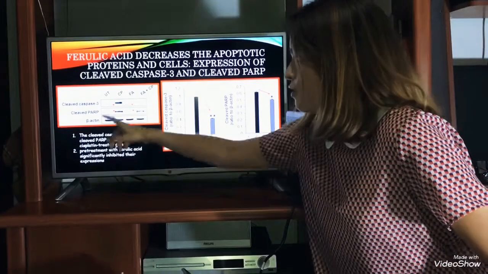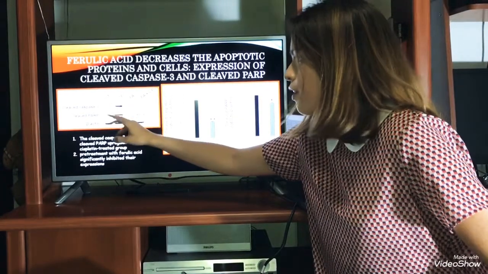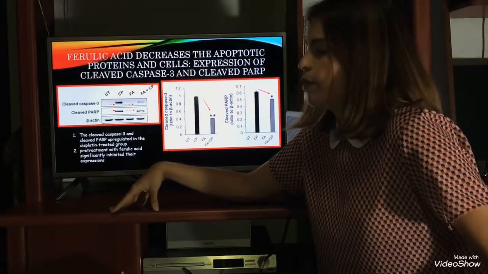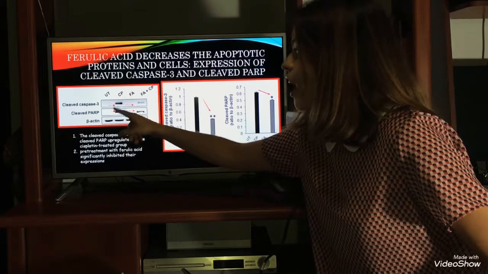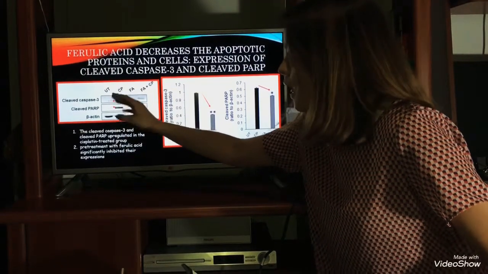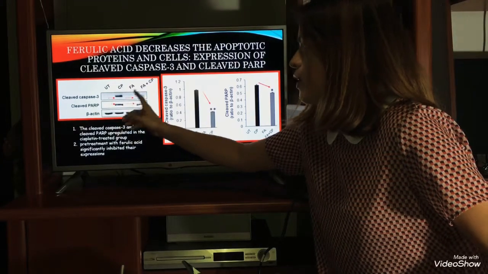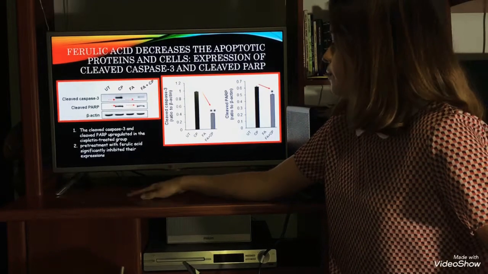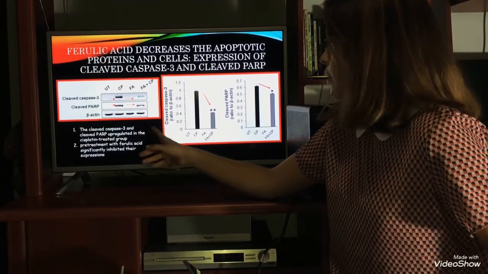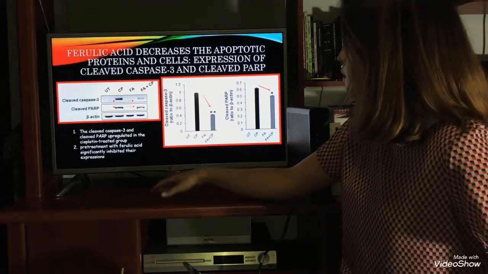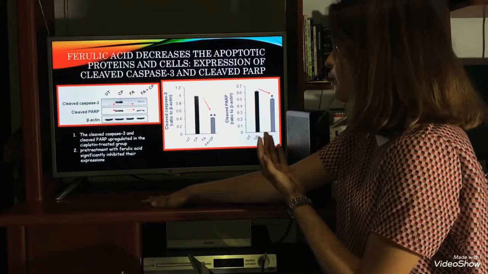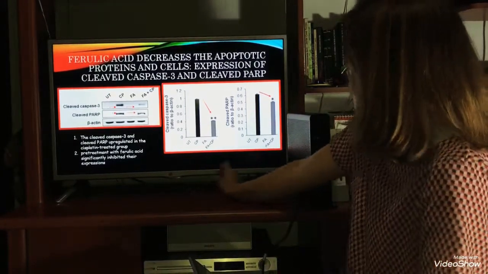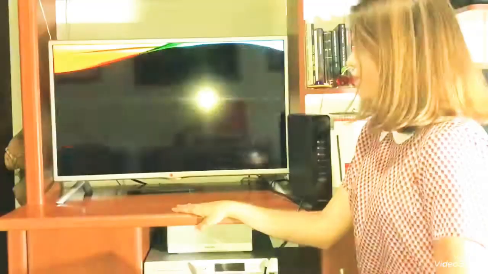Here we can see that neither the untreated group nor the ferulic acid group shows expression of cleaved caspases or cleaved PARPs, because they are not going through apoptosis. But the cisplatin group has a higher expression of those molecules, and that expression was significantly reduced by the ferulic acid pre-treatment. These bar graphs show the same thing: cleaved caspases and cleaved PARPs have higher expression with cisplatin alone, but that expression is reduced when pre-treated with ferulic acid.